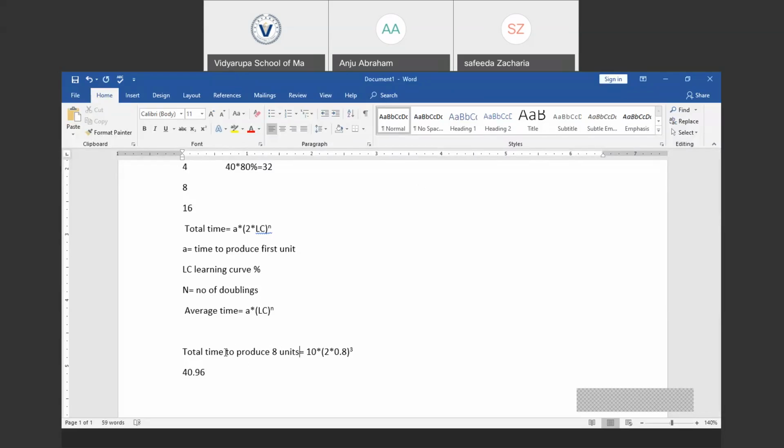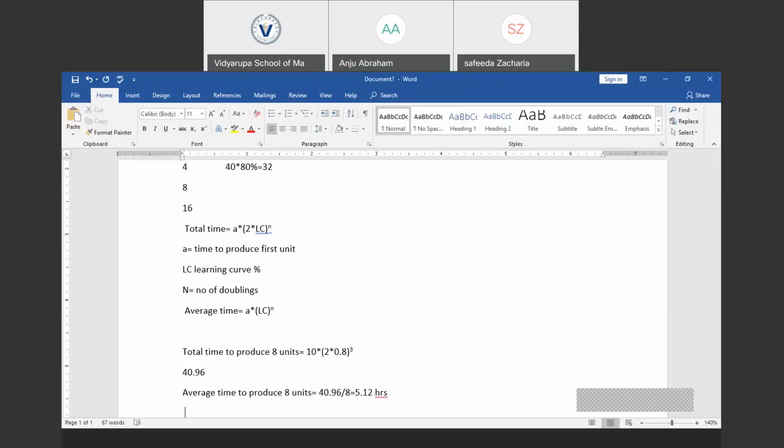This is what we get. And we could find the average time required to produce these 8 units. Average time to produce 8 units is equal to, either we could use the formula given above, or just 40.96 divided by 8, that would be 5.12 hours.